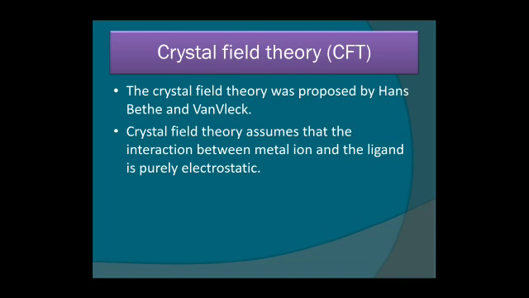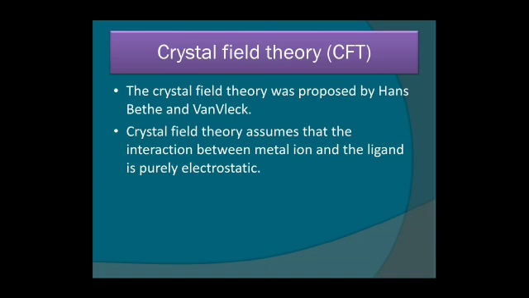Now we will come to the next theory, the CFT, called the crystal field theory. According to this theory, there is no coordination bond between metal and ligand. They behave as if there is an ionic bond between the metal and ligand.